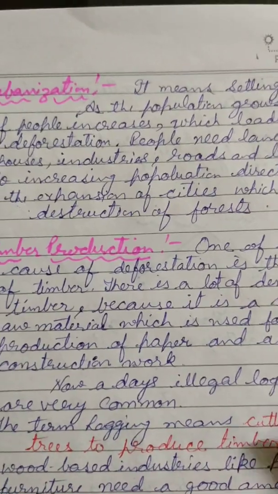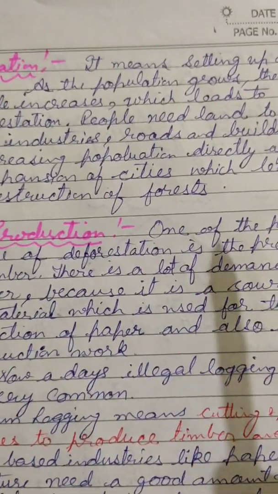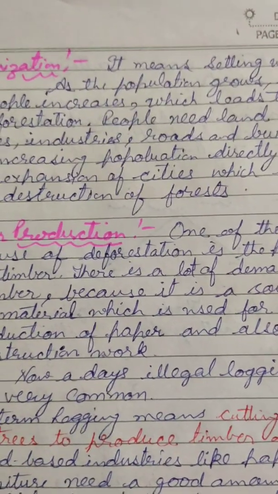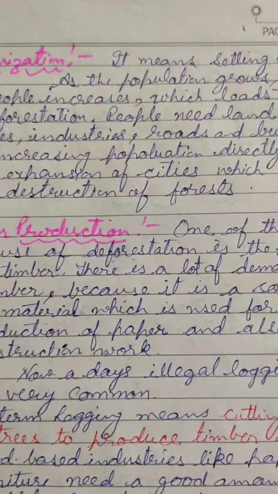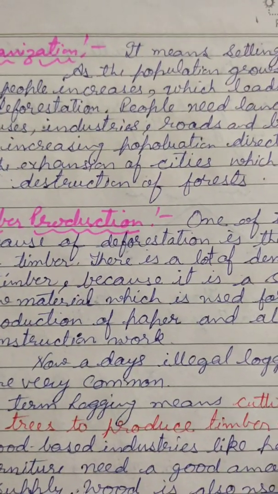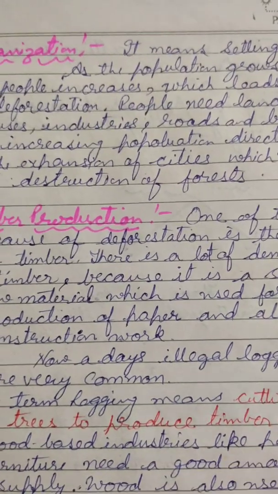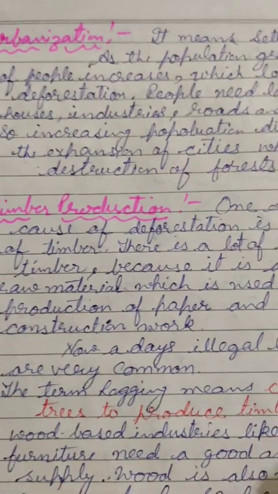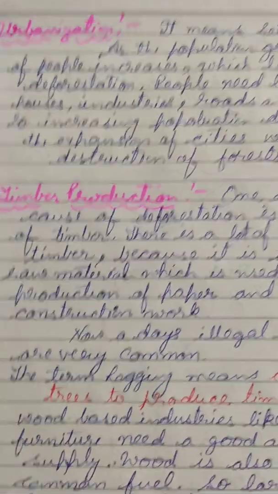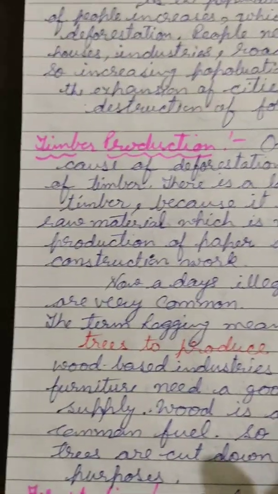In your city, the best example of the expansion of a city is near the Chamunda temple. Once there was a very dense forest near the Chamunda temple, but these days we are continuously cutting the trees, destroying the forest and making buildings. That is the example of the expansion of cities or urbanization that leads to deforestation.